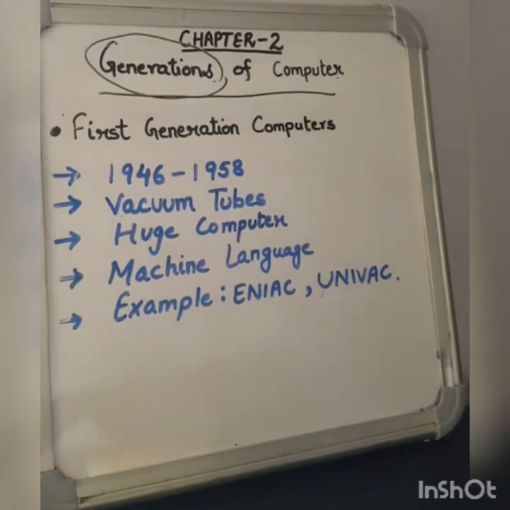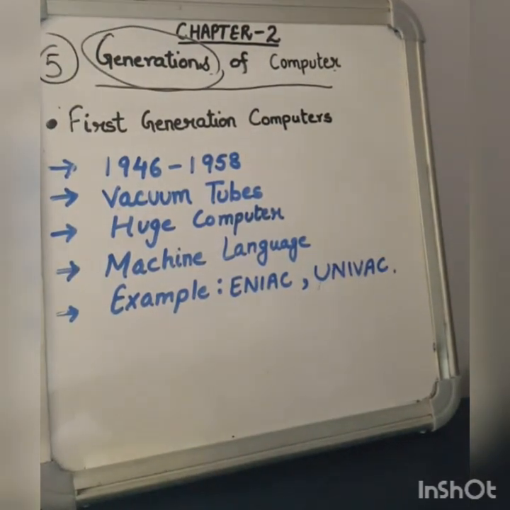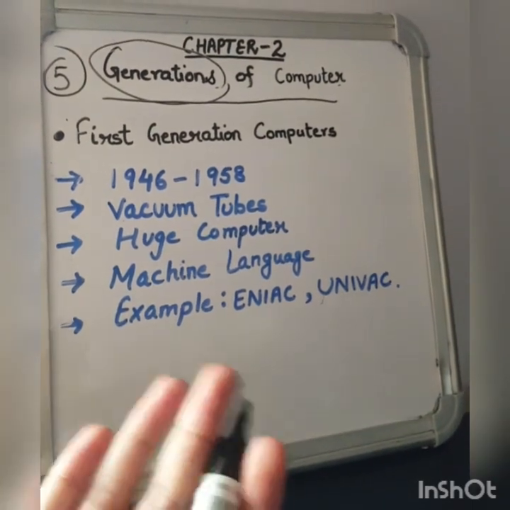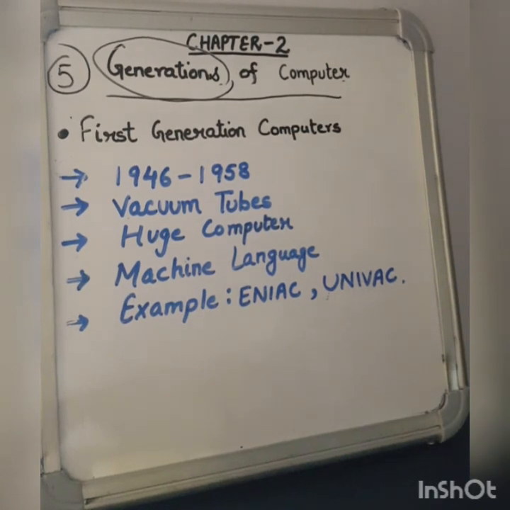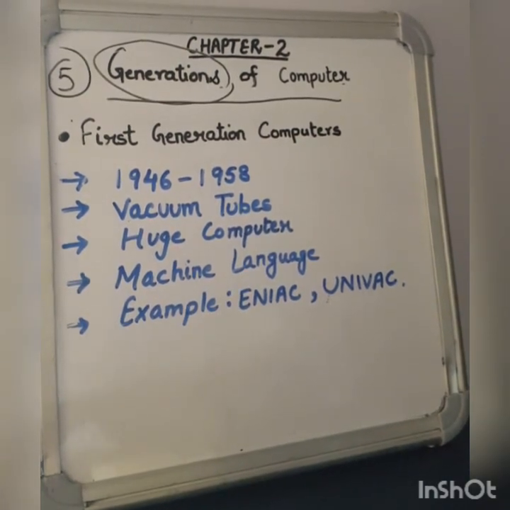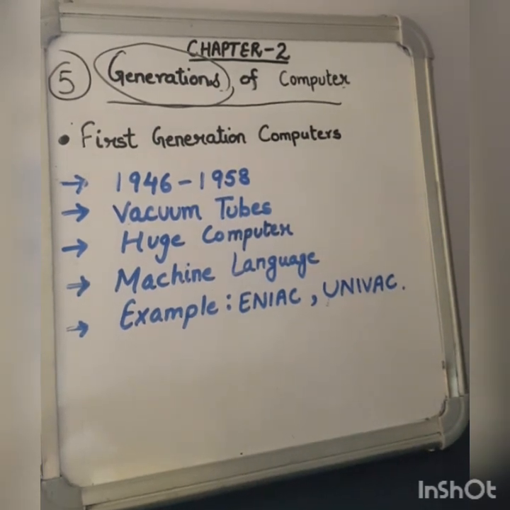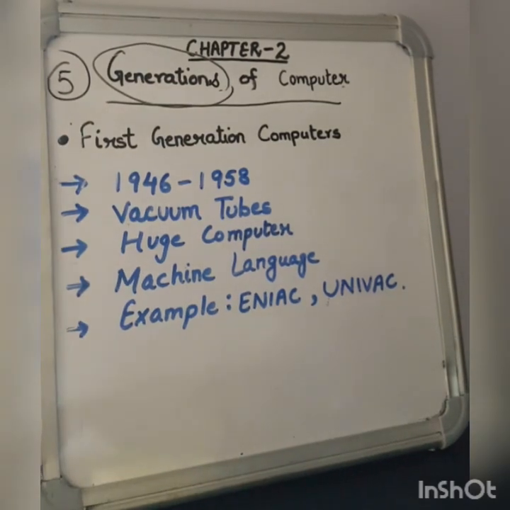The growth of computer took place in 5 different phases. With each different generation, the computer and its devices are becoming smaller, more advanced and powerful. Here in this video, one by one, we will discuss 5 different generations of computer. Let's begin with the first generation computers.